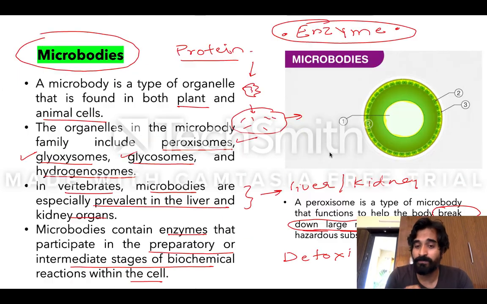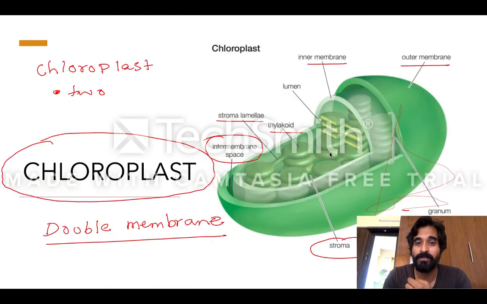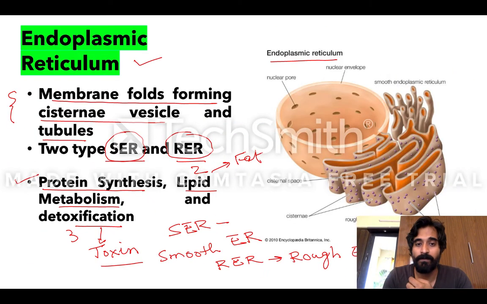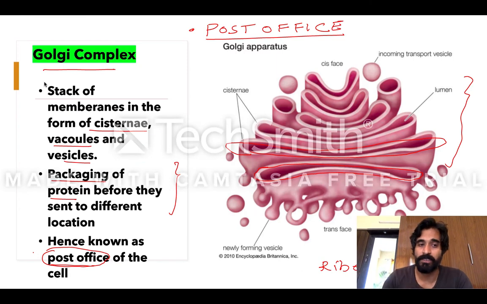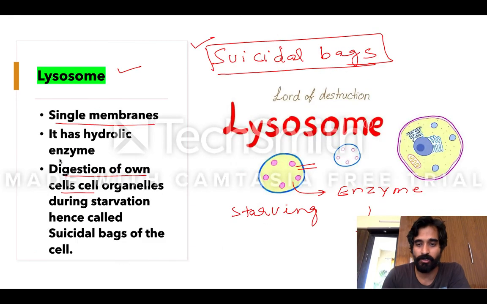Okay, and then after the formation of this protein, where does it go? It goes to this place, the Golgi complex, and hence the protein is packaged in this place. The packaging of protein takes place in the Golgi complex.